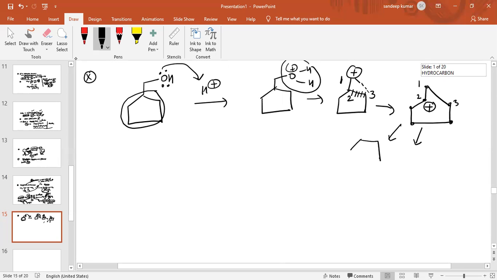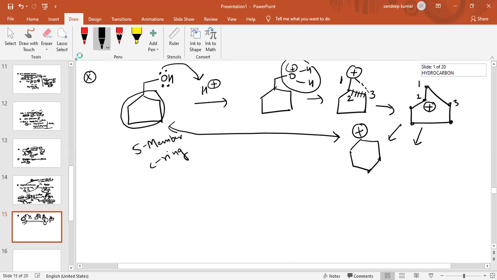You can also write it in this way. A 6-member ring means cyclohexane, and there is a positive charge on a carbon atom. Why is the 5-member carbon ring converting into a 6-member carbon ring? This is the 5-member carbon ring and this is the 6-member carbon ring.